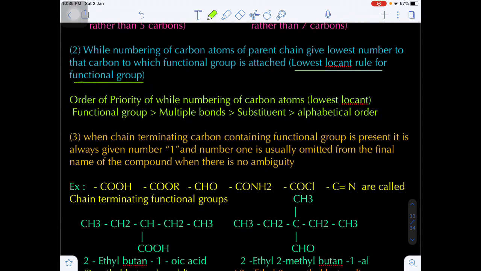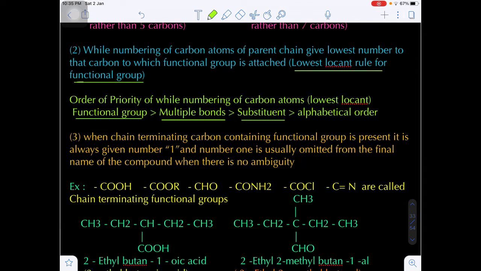Now the order of priority while numbering the carbon atoms: first of all, we have to give the first priority to the functional group. If the functional group is not present, then we have to go for the unsaturation, that is the double bond or triple bond. If that is also not there, then go for the substituent.